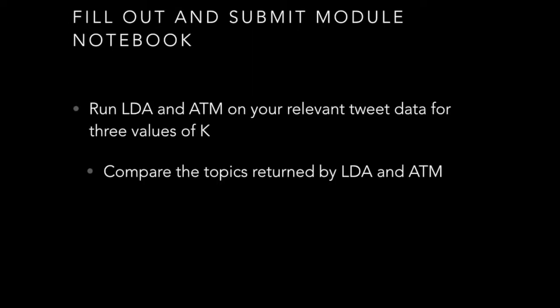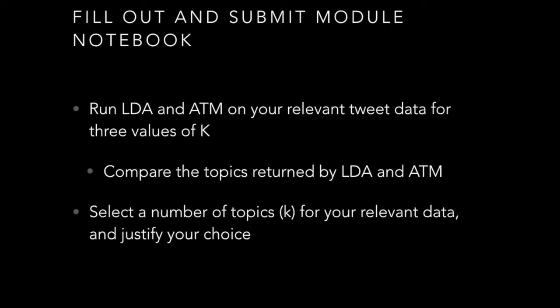Essentially, you need some domain knowledge or some understanding about the event to choose a good K, or play around with values of K. And what I want you to do is, for each of these values of K, compare the topics that are returned by LDA and ATM, and then figure out which K you think is the best K for your data, and then tell us some justification about why you thought that.